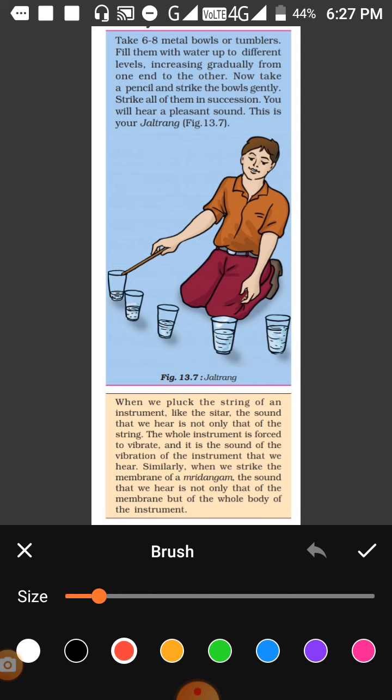When we pluck the string of an instrument, like the sitar, the sound we hear is because of the vibration of the wire. The instrument is forced to vibrate. Now in every musical instrument, wire instrument or string instrument, you will see that there is a small area which is hollow. It is called the sound box. So this sound box vibrates and produces sound.